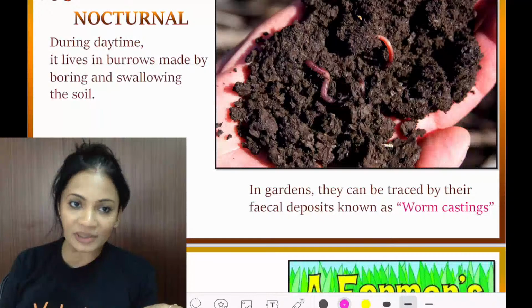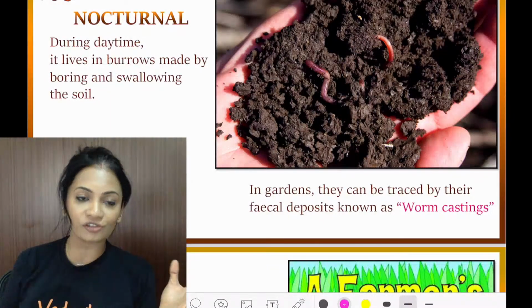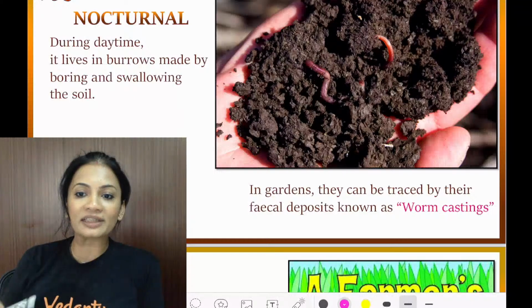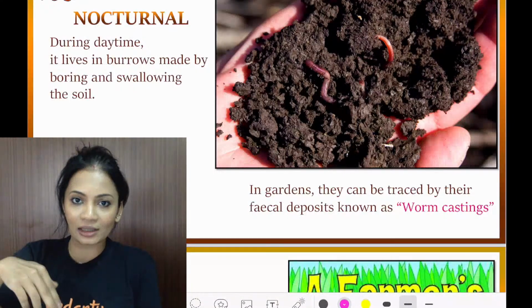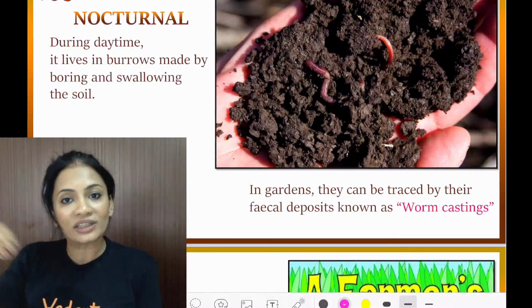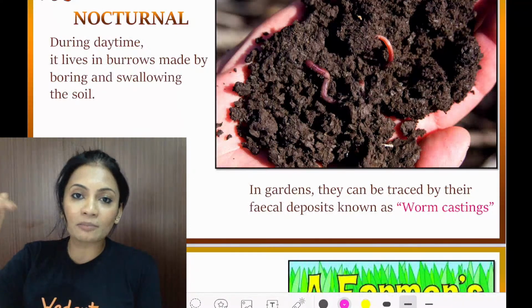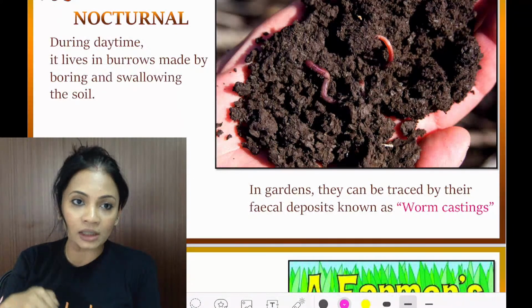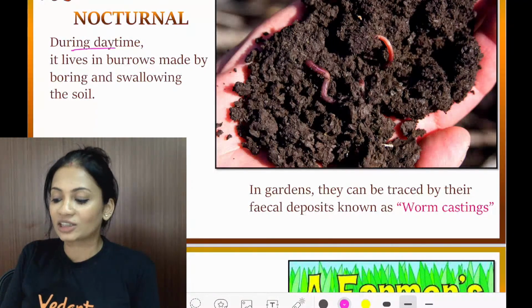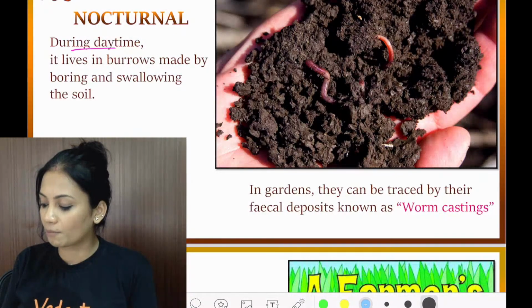They are nocturnal, which means that during the daytime the earthworms are living in burrows. Burrows are basically like a khadda, a depression inside the soil. It is the earthworm itself that makes that depression, making a way for itself to enter inside the soil. So during the daytime it lives in burrows.